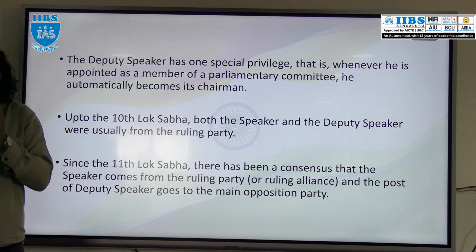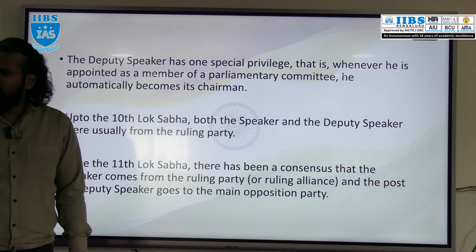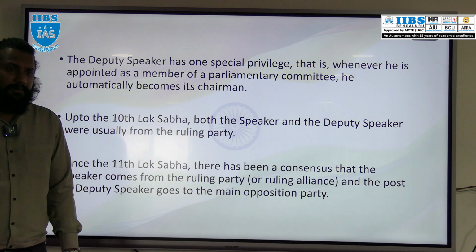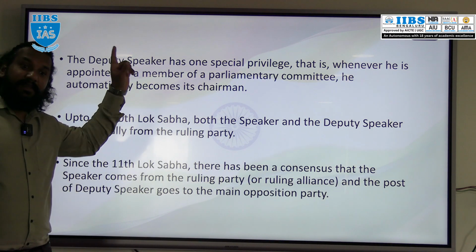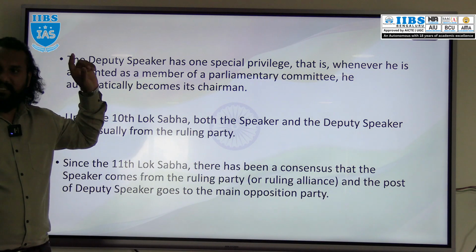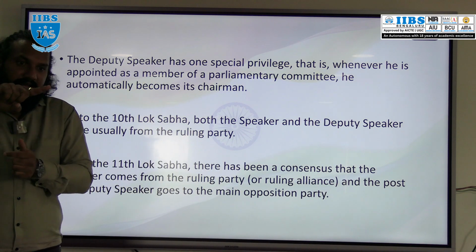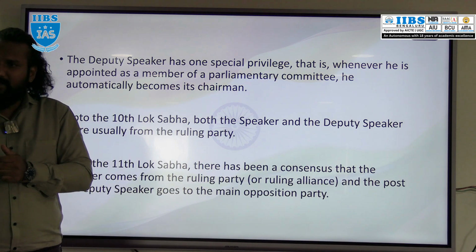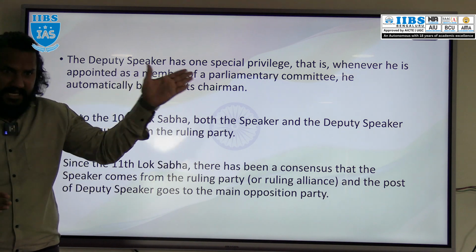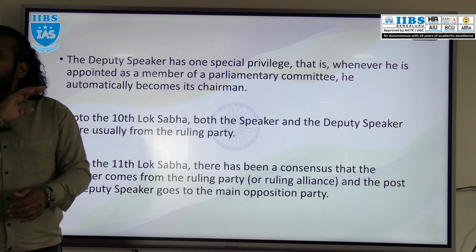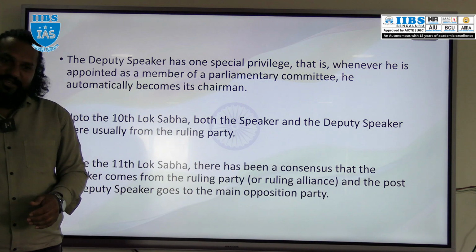Okay. So what are the powers and functions? As I mentioned, the Deputy Speaker does not have any specific power like the Speaker of Lok Sabha. Whenever the Speaker is not available, resigned, died, or unable to come due to health issues or illness, at that time the Deputy Speaker will act as the Speaker. When the Deputy Speaker acts as the Speaker, he has the power of the Speaker. At normal times, when the Speaker is available, the Deputy Speaker does not have any power of the Speaker. He can vote in the first instance only.